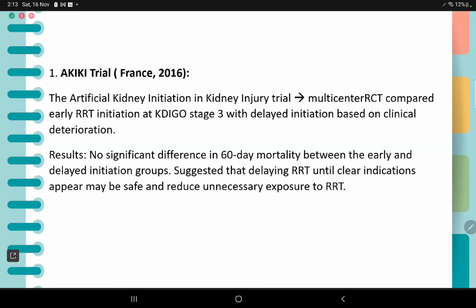The first is the AKIKI trial, mentioning everything in short here. The AKIKI trial, the Artificial Kidney Initiation in Kidney Injury trial, was a multi-centered RCT comparing early RRT initiation at KDIGO stage 3 with delayed initiation based on clinical deterioration. The results showed no significant difference in 60-day mortality between early and delayed initiation groups, suggesting that delaying RRT until clear indications appear may be safe and reduce unnecessary exposure to RRT. Here we have not mentioned all the trials in detail, just the important points.